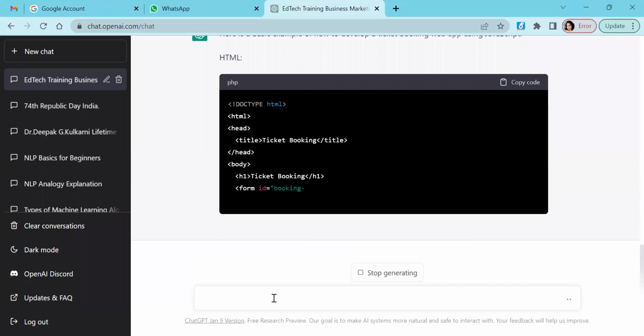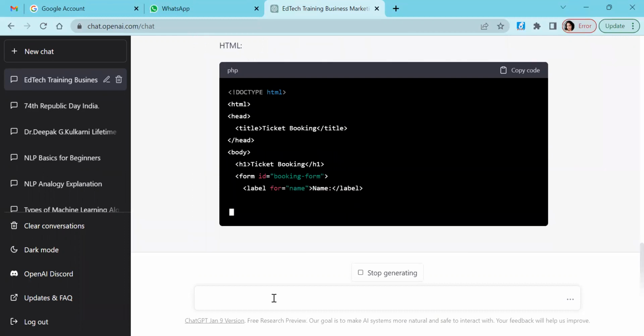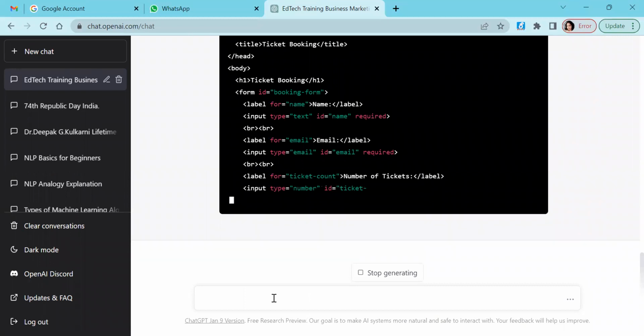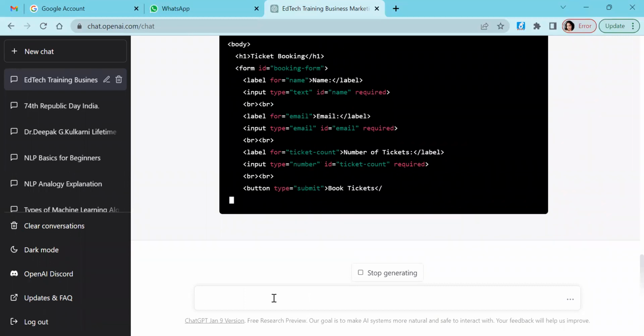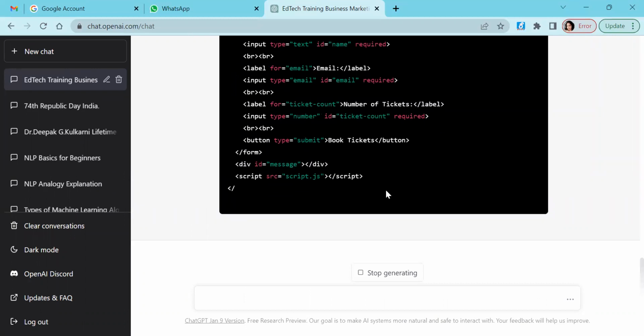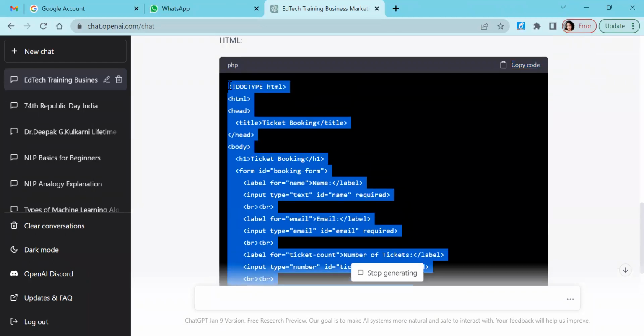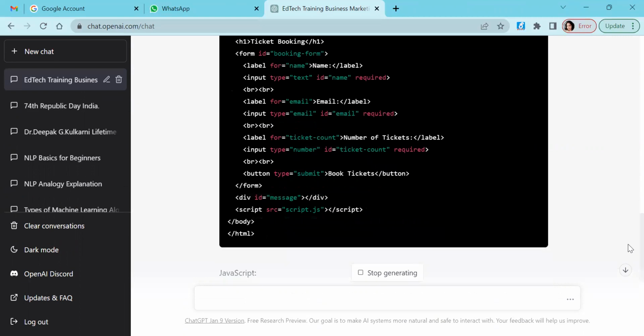You can get almost everything that is there on the earth on Python, Java, JavaScript, HTML, CSS, or any technical content that you want. It readily gives us. You can copy all of it. You can copy the code and paste it in your respective IDEs to build your products or your applications.